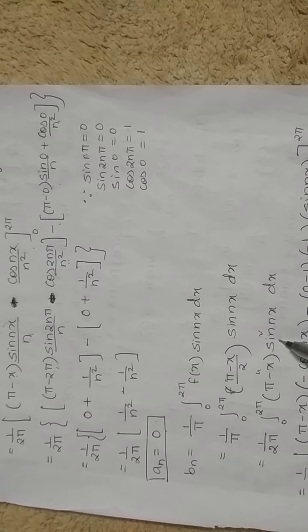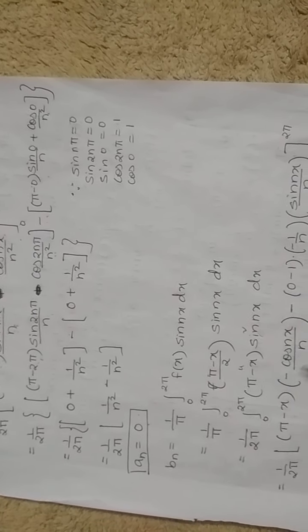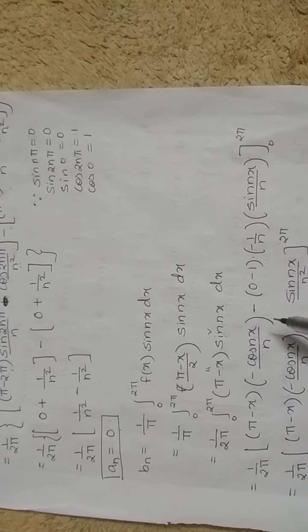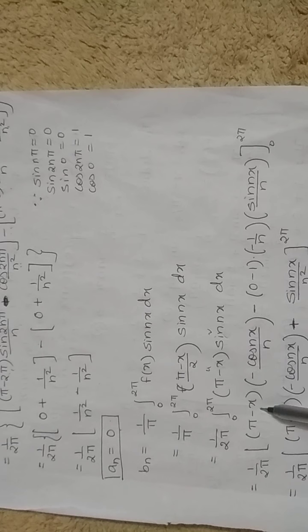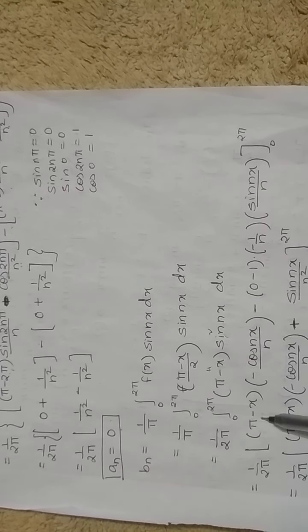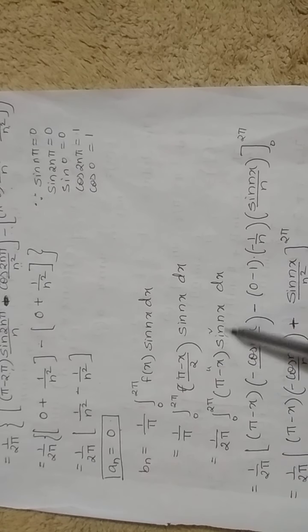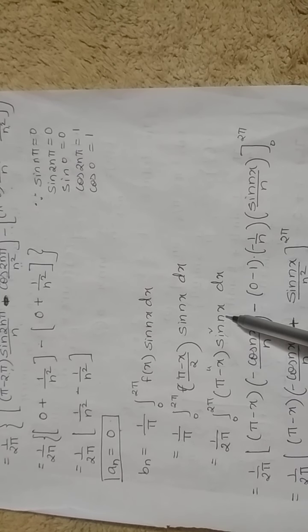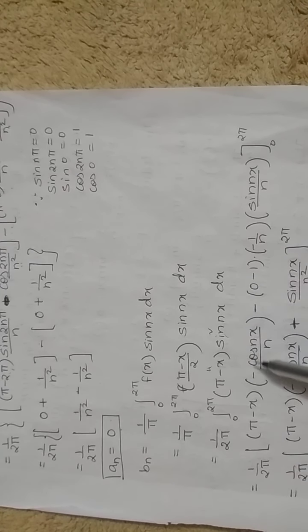Again it is a product of two functions, so apply the u into v rule. When applying the u into v rule, again the algebraic function is the first function and sin nx is the second function. So u into integration of v. Integration of v is what? Sin nx integration is minus cos nx upon n.